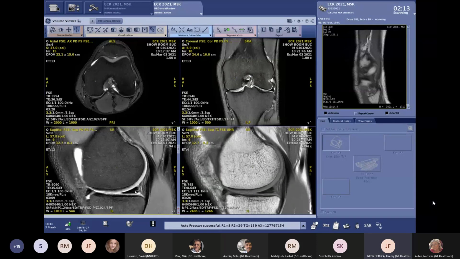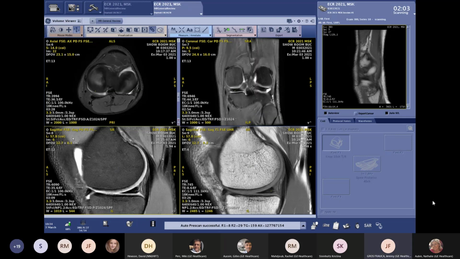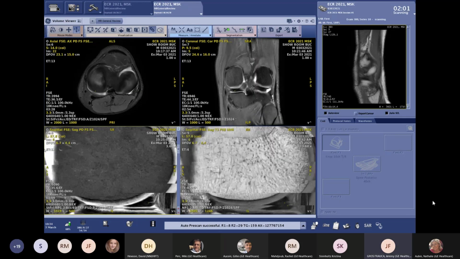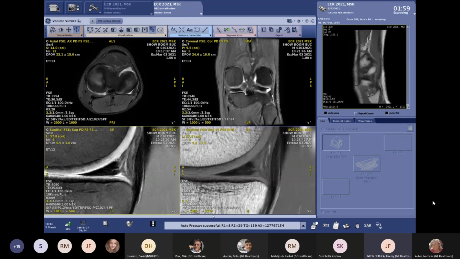And you can see here we probably have a small thing here in the posterior meniscus, and we have really a lot of details. We can really take this, we can really zoom closer like that. It's probably something that we never did before with MR images, to scan this way on the images.